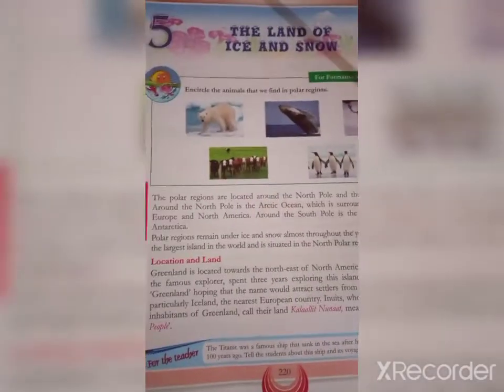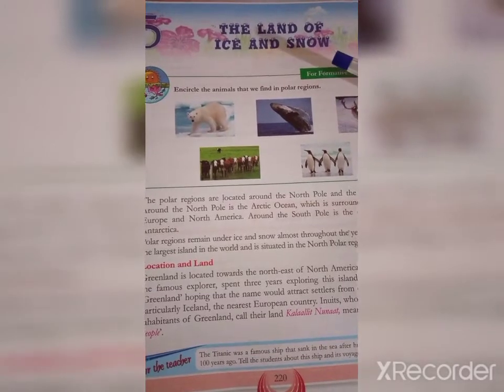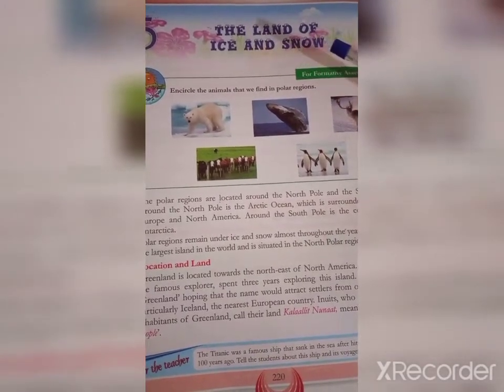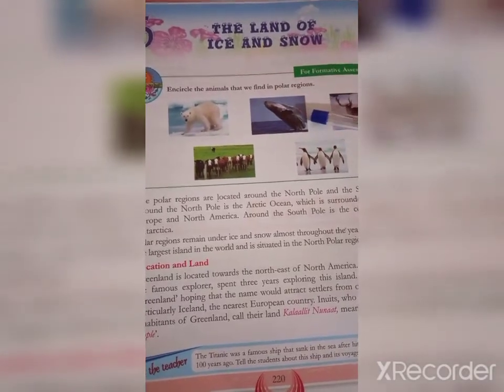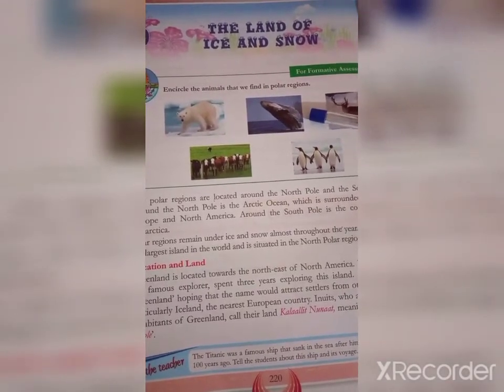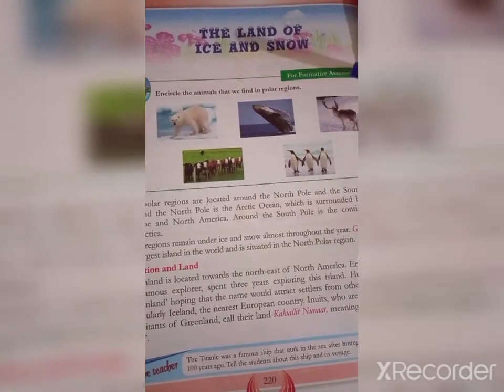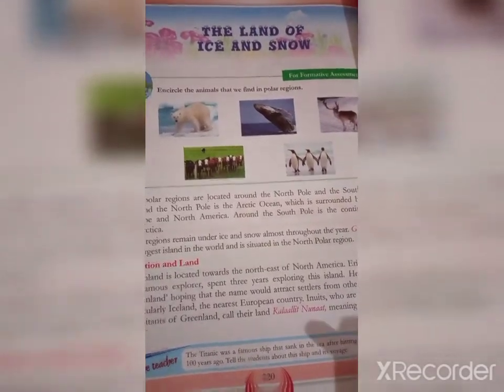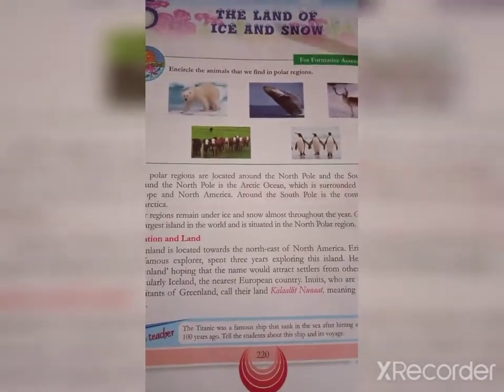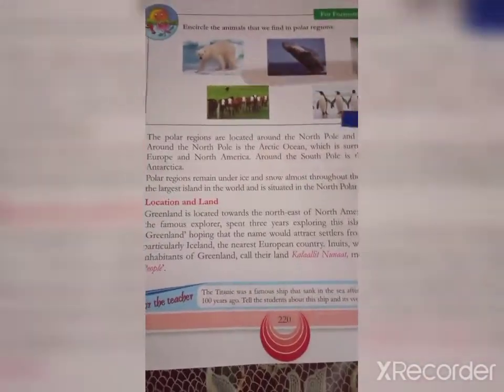Today's topic is Social Studies, chapter number 5, the land of ice and snow. Today we are going to learn about the land of ice and snow. Encircle the animals that we find in the polar region. Look at this image. You must circle the animals which you find in the polar region, meaning the ice and snow region. Now back to the lesson.